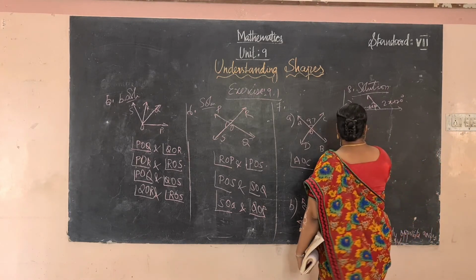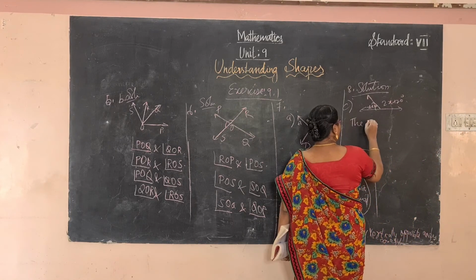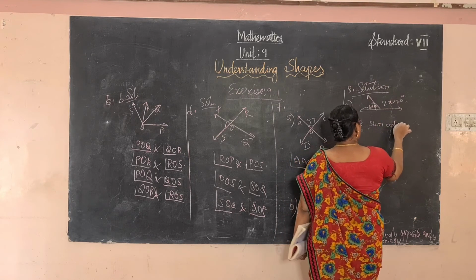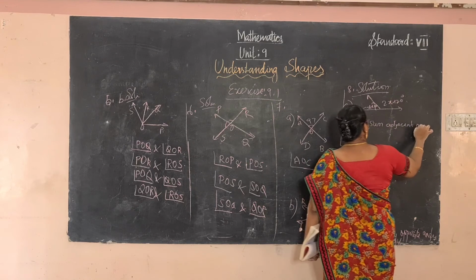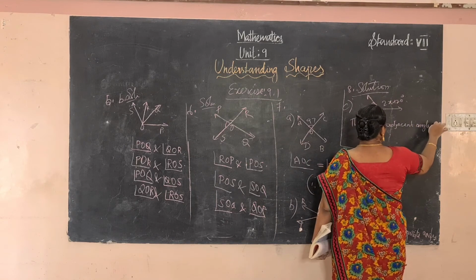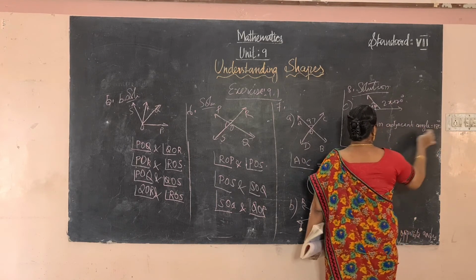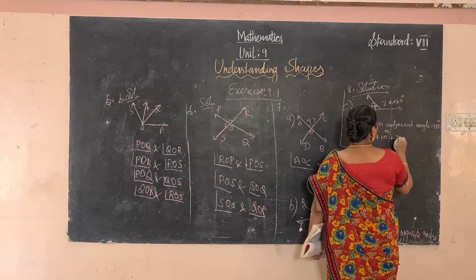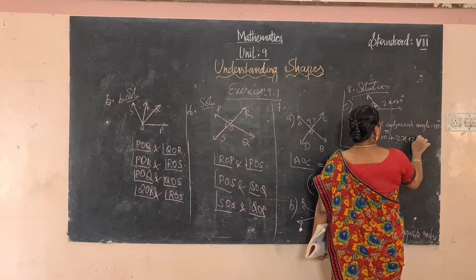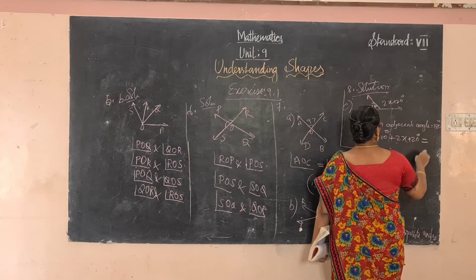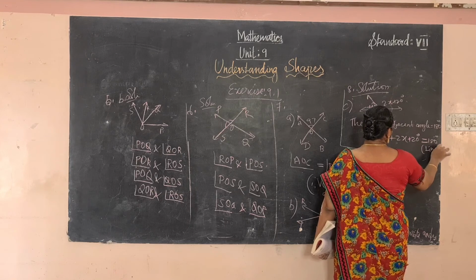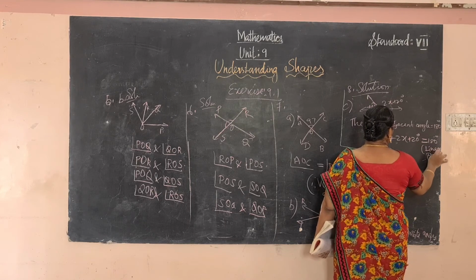The sum of adjacent angles is supplementary. Supplementary means 180 degrees. Sum of x plus 10 degrees plus 2x plus 20 degrees is equal to 180, linear pair.